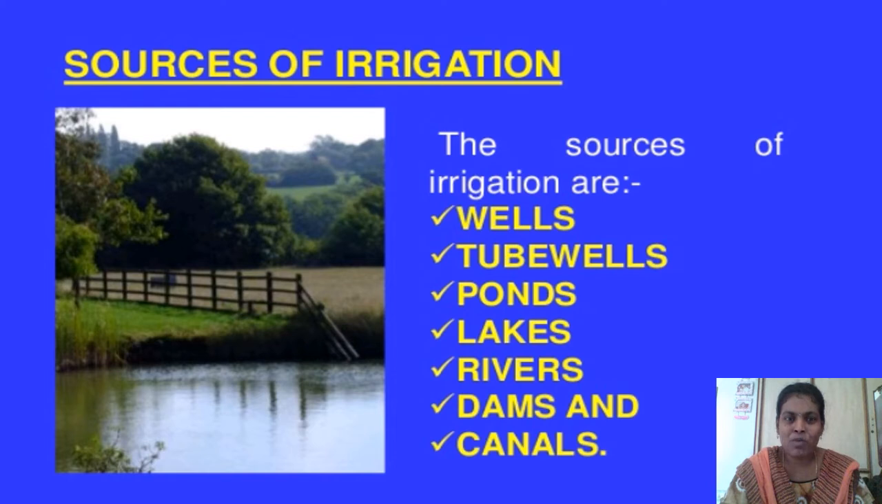Can you tell me now what are the sources of irrigation? Whatever method it is, traditional method or modern method, we get water from wells, tube wells, ponds, lakes, rivers, dams and canals. These are all the sources of irrigation.